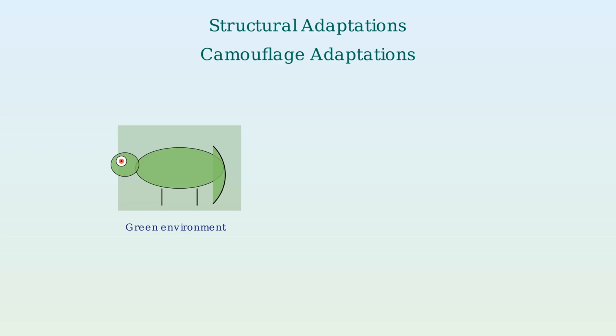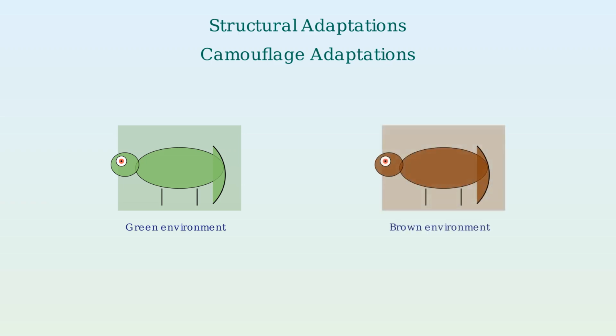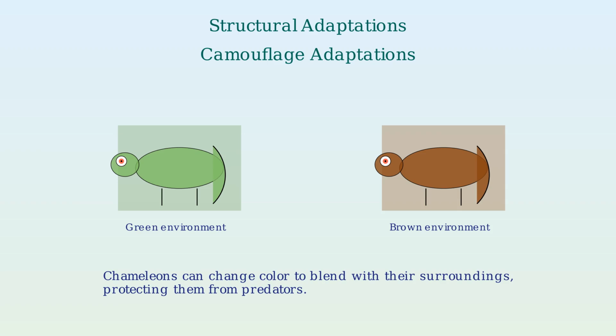Camouflage is a remarkable structural adaptation. Chameleons can change their color to match their environment. When on green leaves, they turn green, and when on brown bark, they change to brown. This color-changing ability helps them hide from predators and increases their chances of survival.